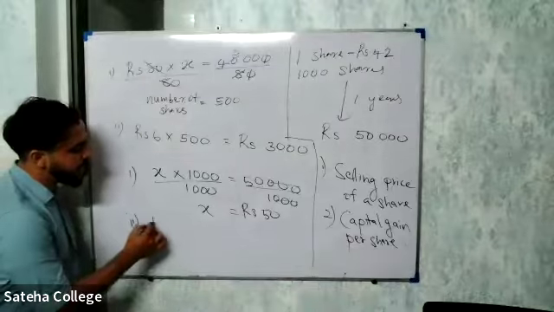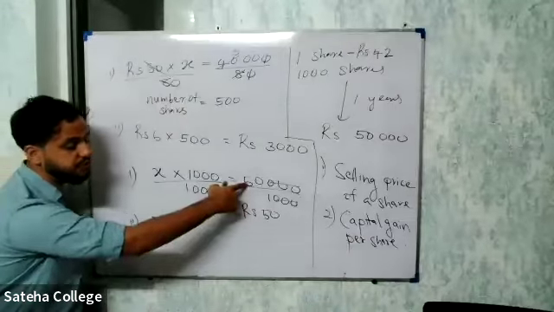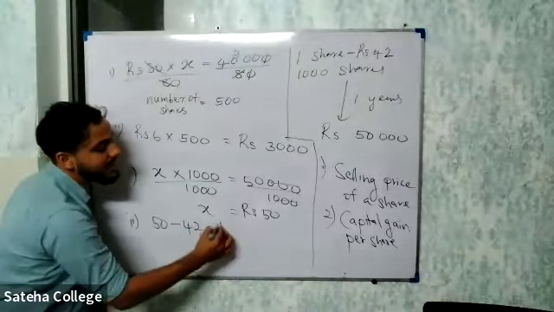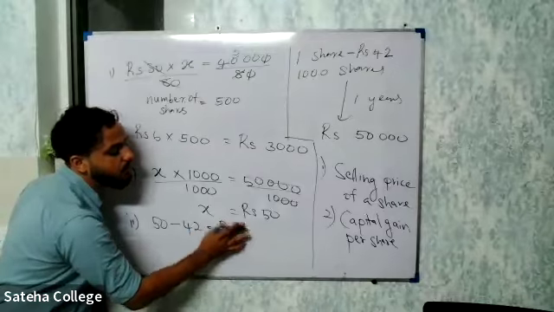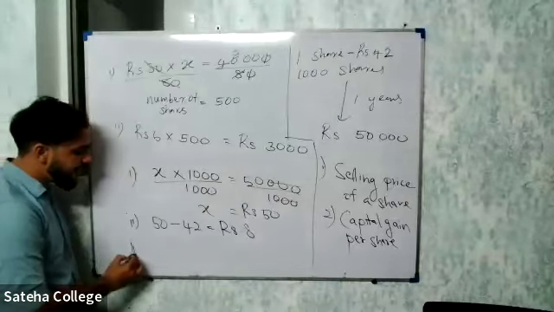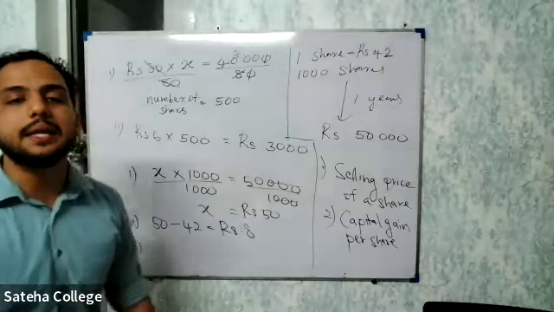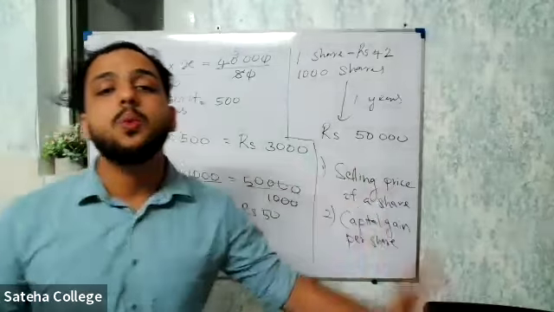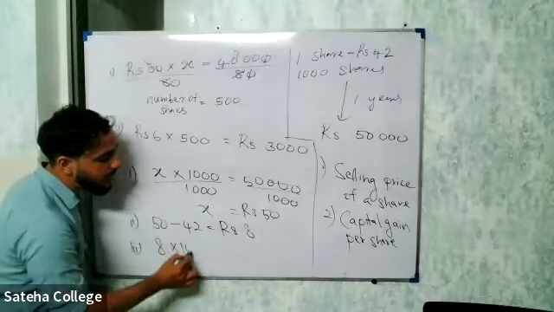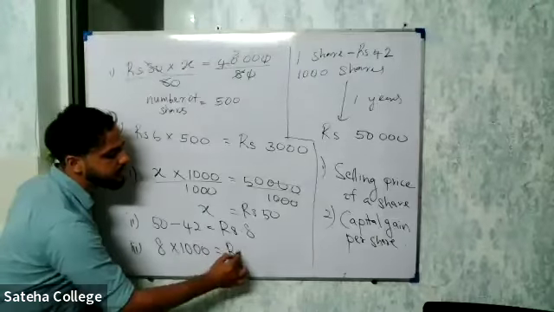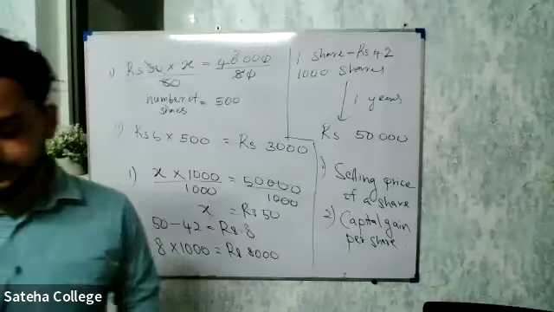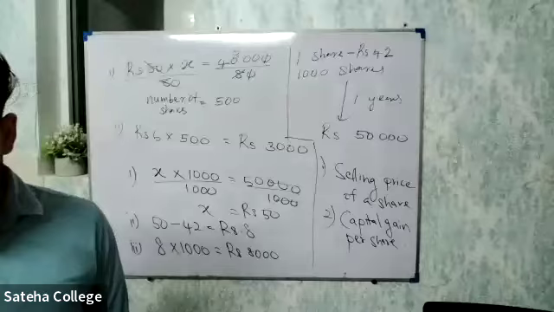Here, for one share he sold it for 50 rupees. 1 year ago he bought for 42. So the extra amount that he is getting for one share is 8 rupees. Okay. Now, if I ask you, what is the total capital gain? For one share, 8 rupees. What is the total capital gain? That is, for one share, it is 8. 8 into 1,000. Then 8,000. Is that clear, everyone? Yes, sir.